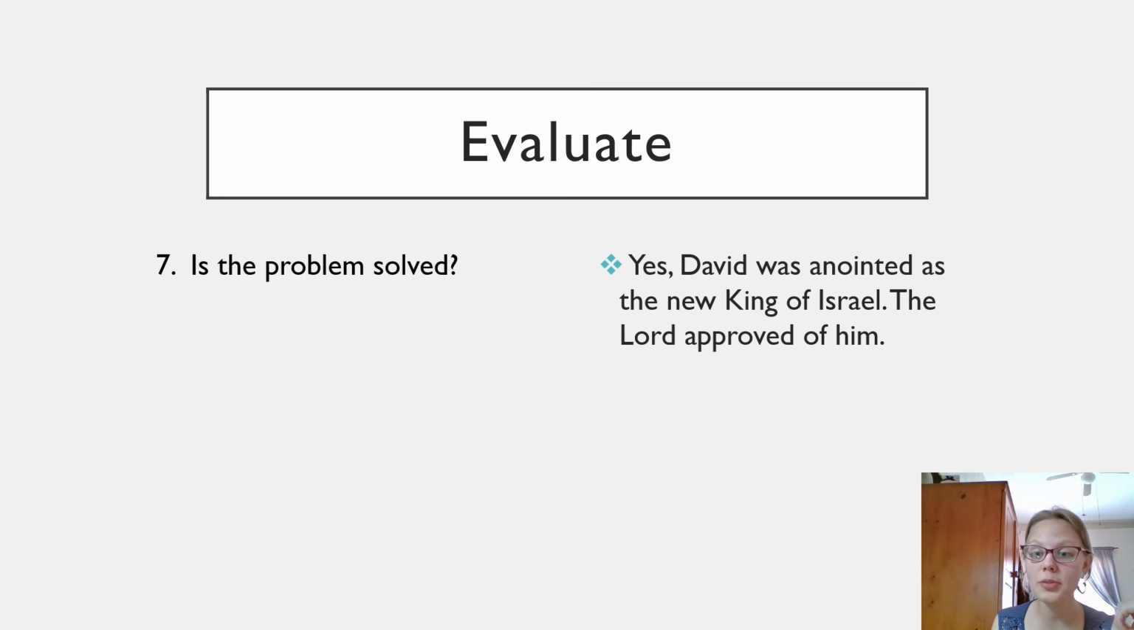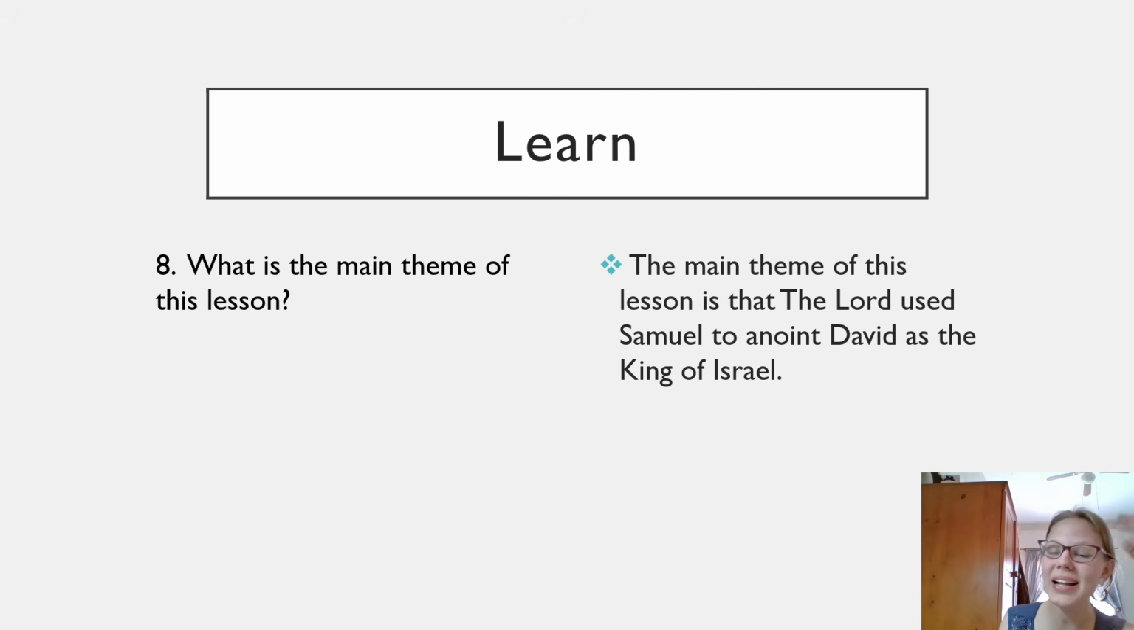Evaluate. Is the problem solved? Yes, the problem is solved. David was anointed as the new king of Israel, and the Lord approved of him. Learn. What is the main theme of this lesson? The main theme of this lesson is that the Lord used Samuel to anoint David as the king of Israel.